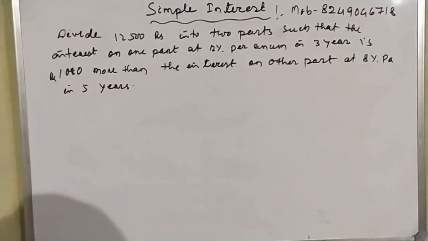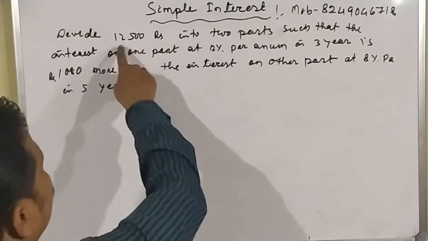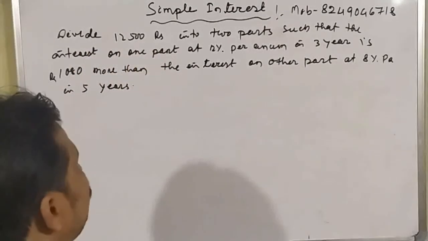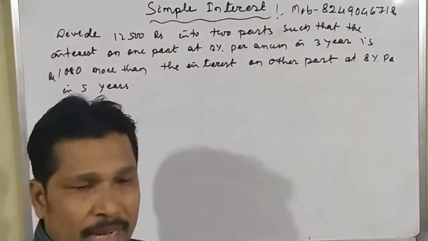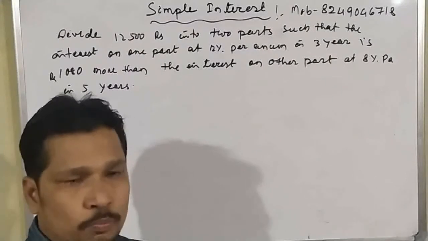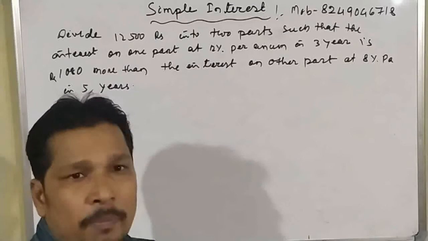Okay, student. First, try to understand this question. What is the question given? Divide 12,500 rupees. That means we have a sum of money, 12,500, and we have to divide it into two parts. Two parts does not mean equal parts.